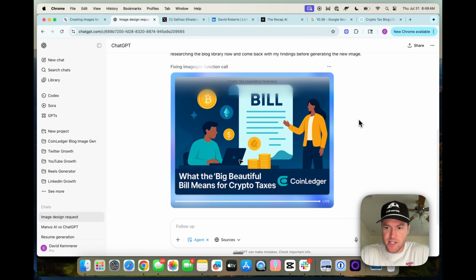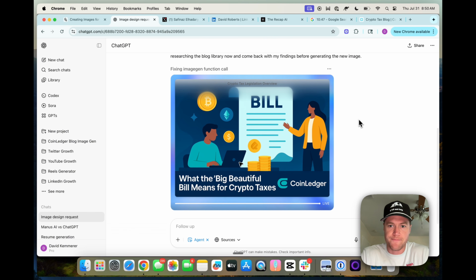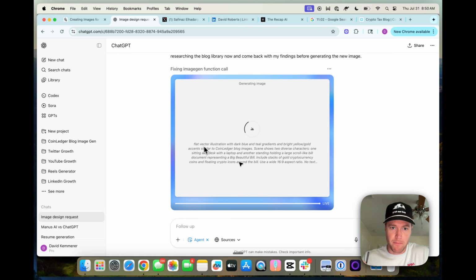All right, so now it looks like it's learned the style of CoinLedger, or at least it believes it has, and it's starting to generate and iterate on potential images for this new blog post. So you can see it has developed a prompt for itself, reverse engineering these images: flat vector illustration with dark blue, teal gradients, bright yellow, gold accents. Scene shows two diverse characters representing a big, beautiful bill. Use wide 16:9 aspect ratio.